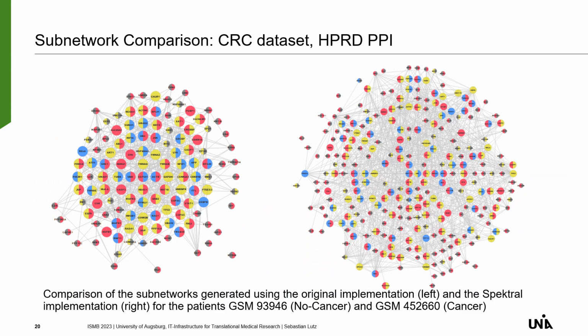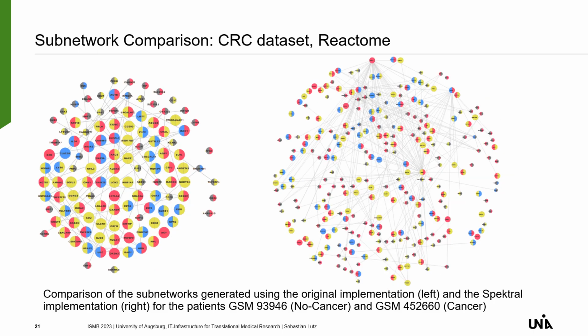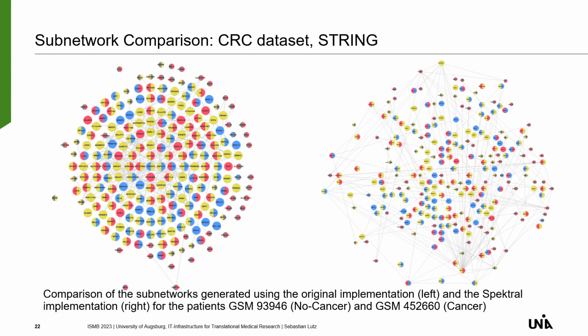Now we compared the generated patient-specific subnetworks with both implementations. On the left you can see the original implementation and on the right the Spektral implementation for two patients, one with no cancer and the other with cancer. And you can see, besides the layout, that the Spektral implementation was able to uncover more distant occurring genes, and we can see that the uncovered genes were mostly overlapping with the original implementation. This can be continued for the Reactome network, which you can see here, and the STRING database network.